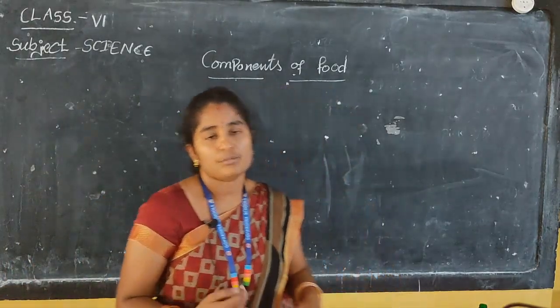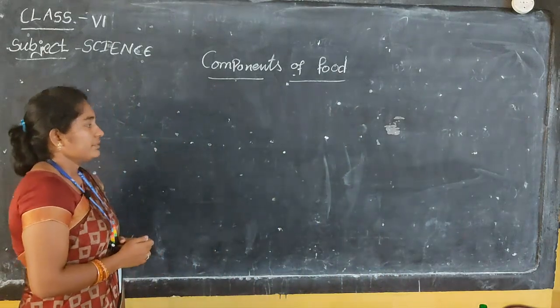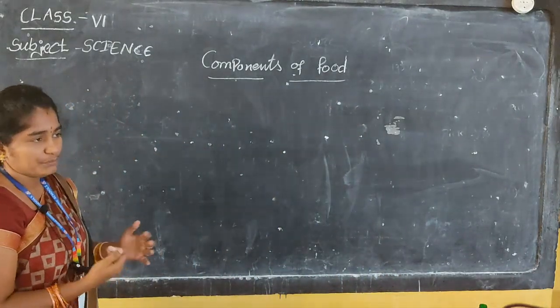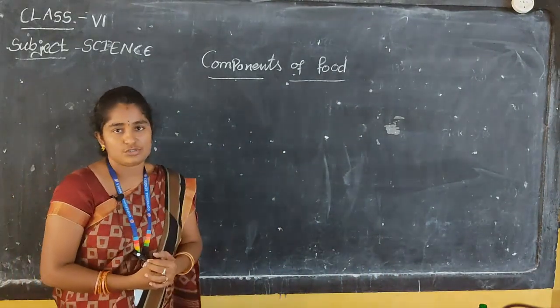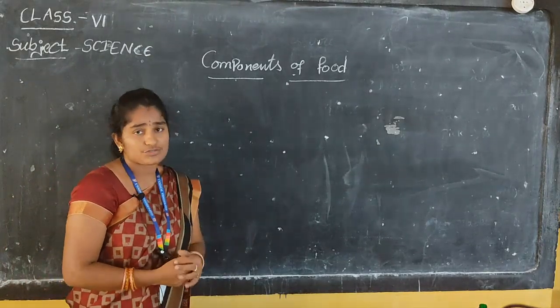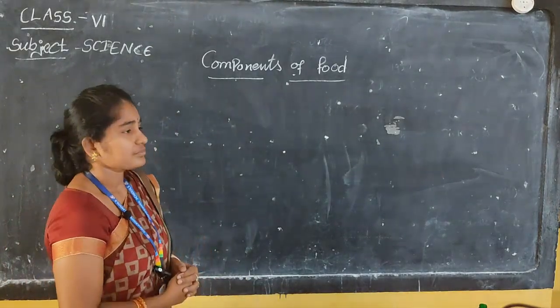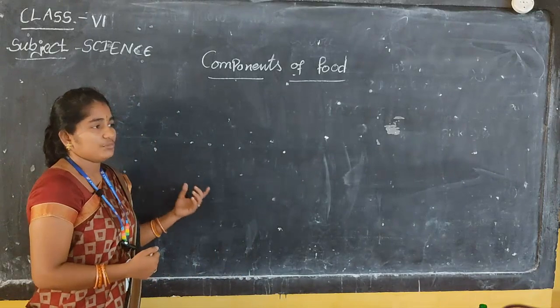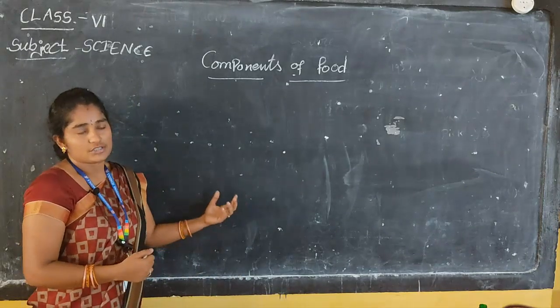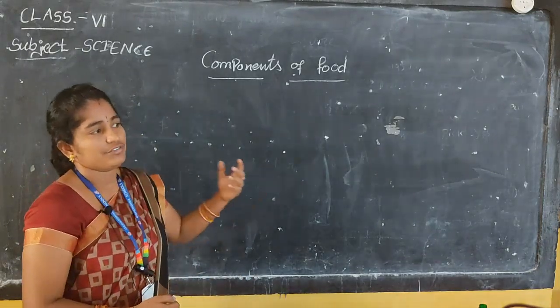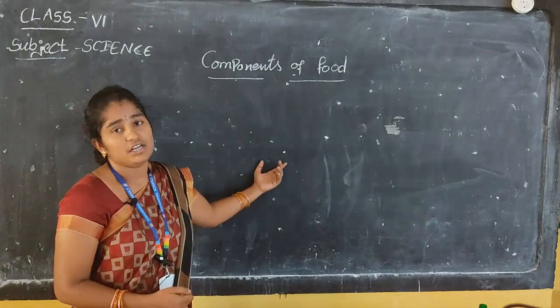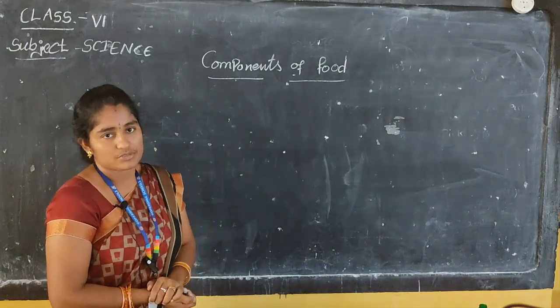Next, coming to the next item, the components. Components means nutrients, the nutrients present in the food. See, vitamins, minerals, carbohydrates. Different types of minerals and different types of vitamins are present in the daily food items we take.